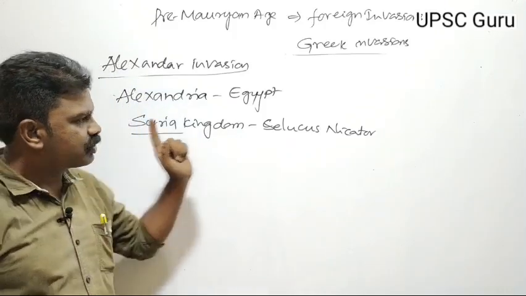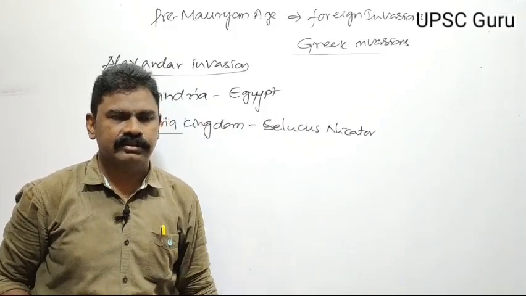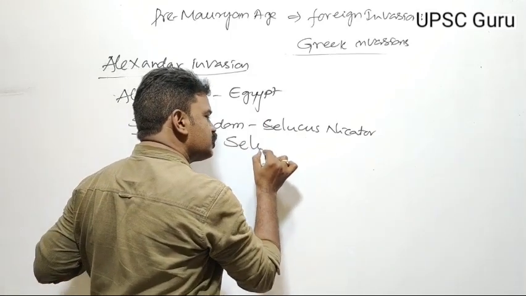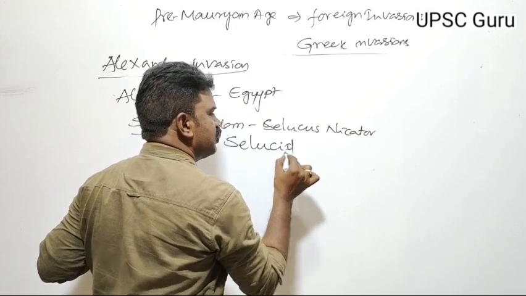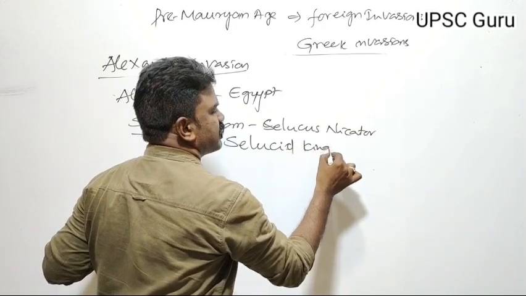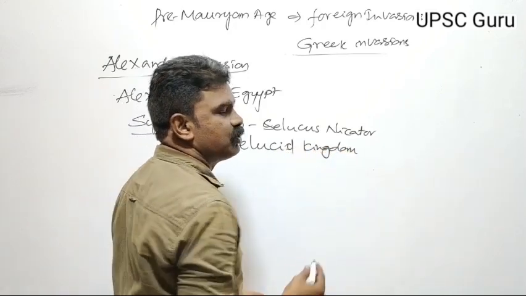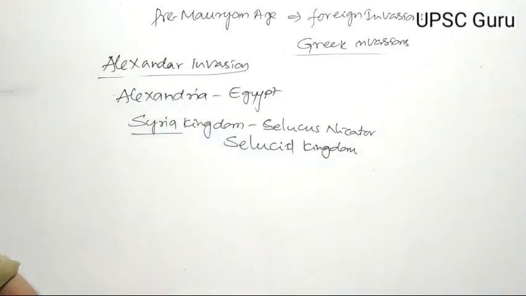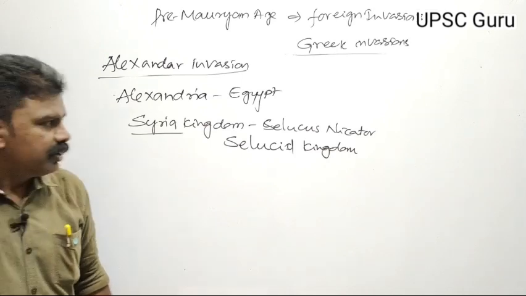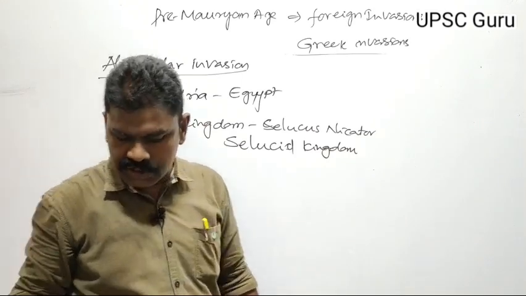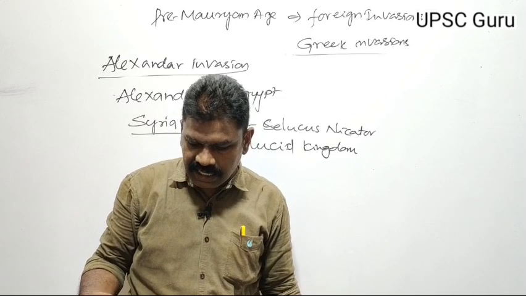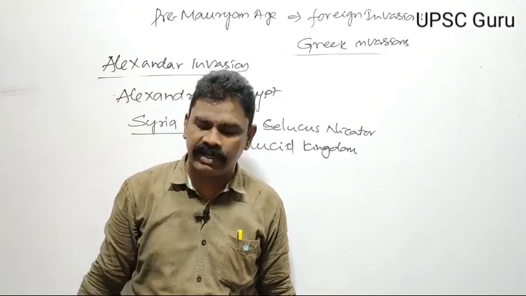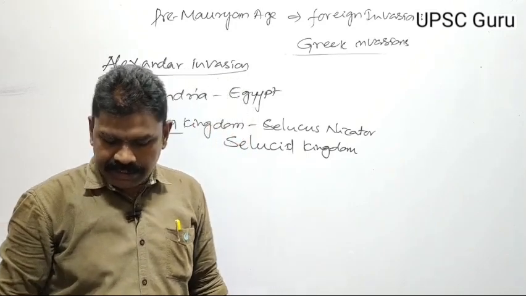That's why this Syria kingdom is also called the Seleucid kingdom. Alexander also constructed a dam against the Jhelum river in India.